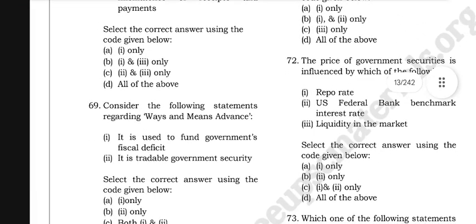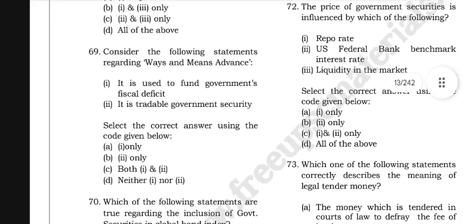Consider the following statements regarding the CMB. It is used to fund the government's fiscal deficit. It is a tradable government security.